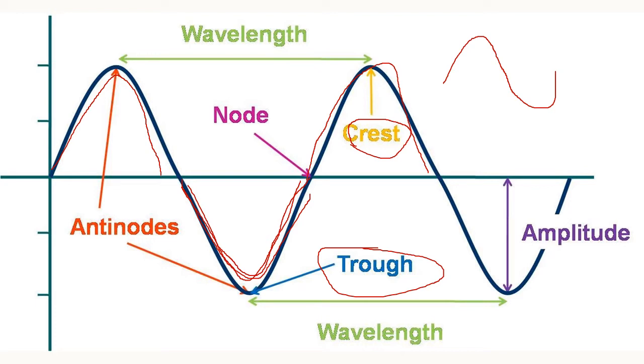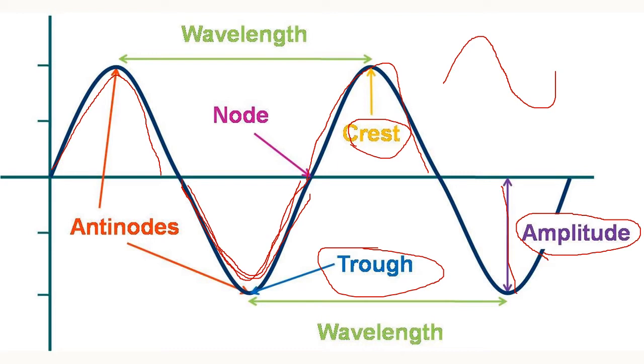Children, the SI unit used to measure the wavelength is meter. The SI unit used to measure the frequency is hertz. Then children, let us come to another word, amplitude. What does amplitude mean? In simple words, amplitude is the height of the sound wave. The maximum displacement of the particle is considered as amplitude. Amplitude represents the height of the sound wave, and meter is the SI unit for amplitude of the sound wave.